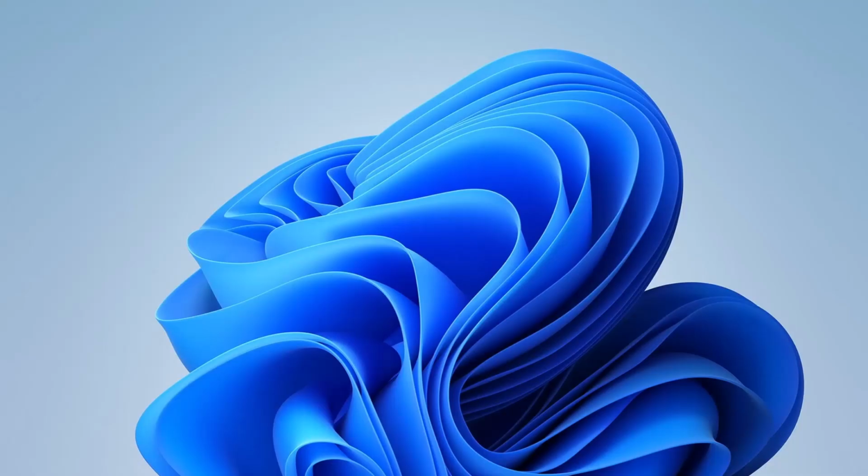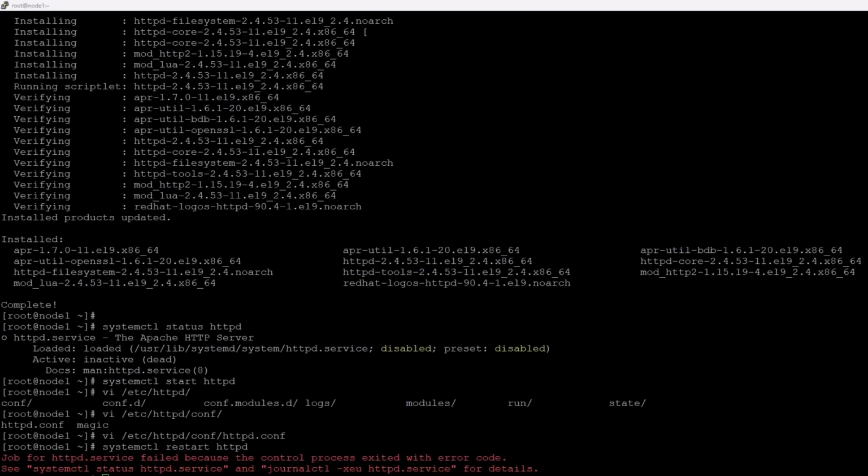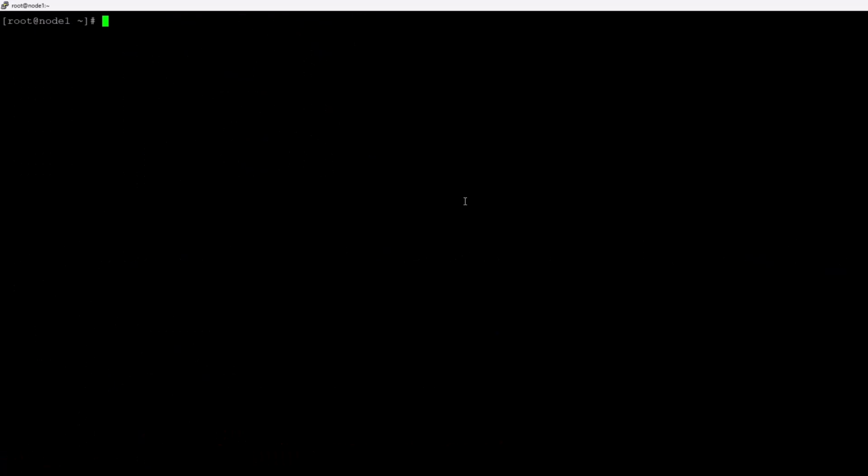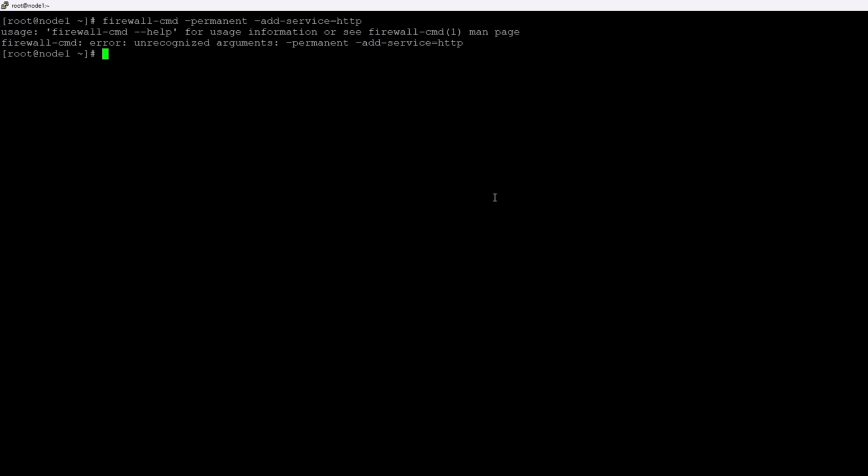So how can you do it? It's a very easy question, it's not a difficult question, right? So I'm just going to put all the commands here. You just have to remember it and practice it again and again. So this is the first command: firewall-cmd permanent add HTTP. You enter it, and what is it saying? Okay. When you do a copy paste, it's not like that. So you have to do this one.